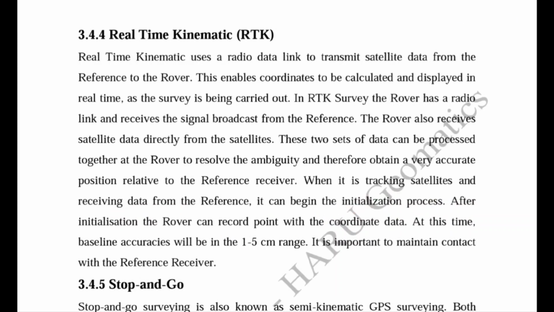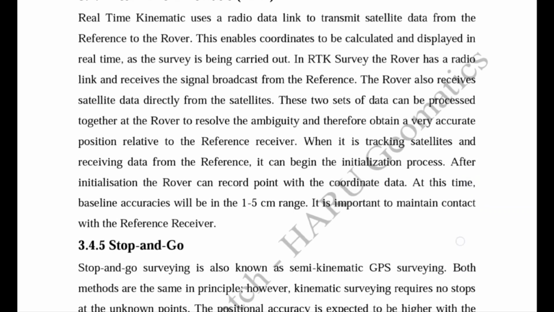In this case, the baseline accuracy is up to the 5 centimeter range, and it is important to maintain the contact between the reference receiver and the rover receiver, because if they are not in contact, then we cannot perform the processing, or the data cannot be sent to the rover receiver. So the contact between the rover receiver and reference receiver is necessary for performing the real-time kinematic measuring technique.